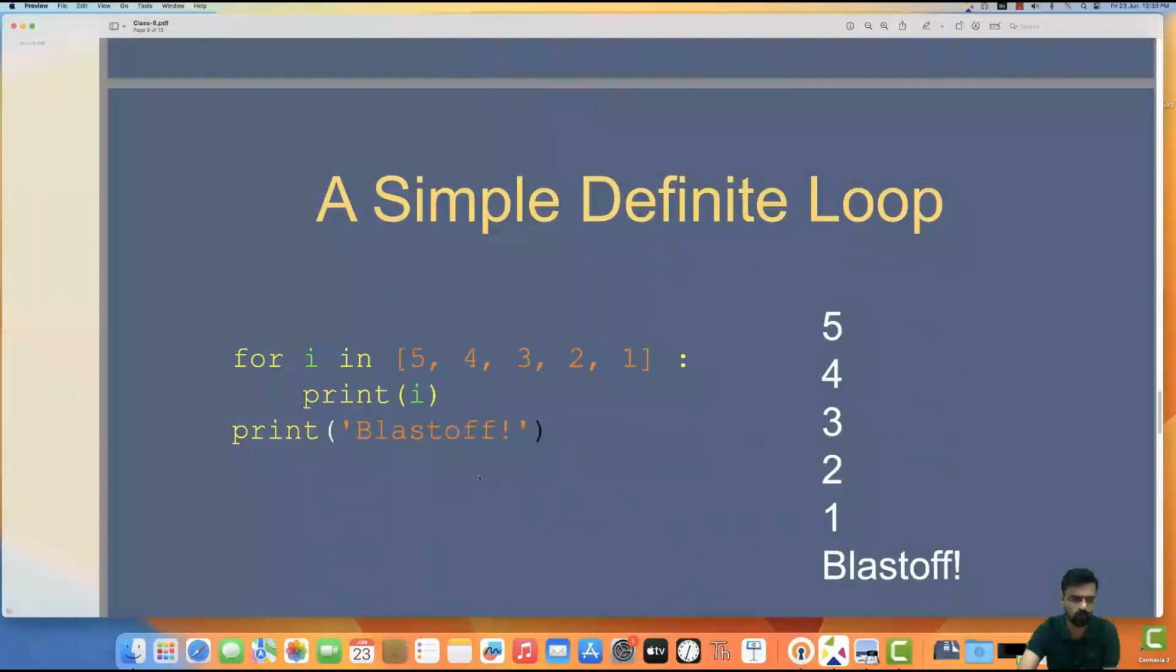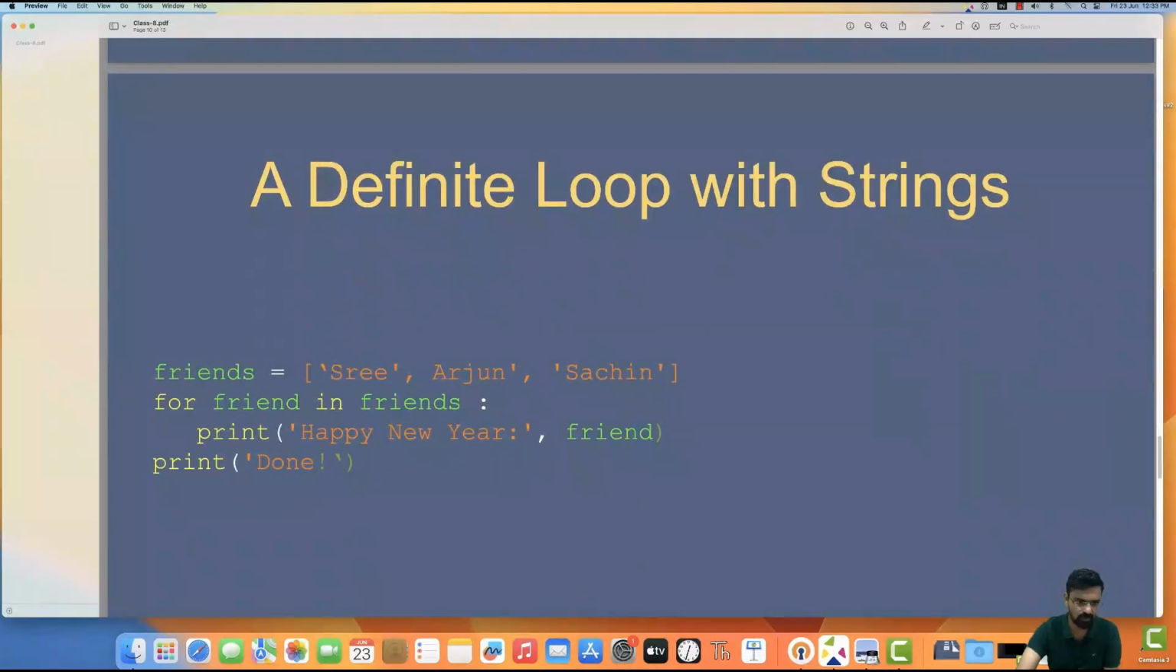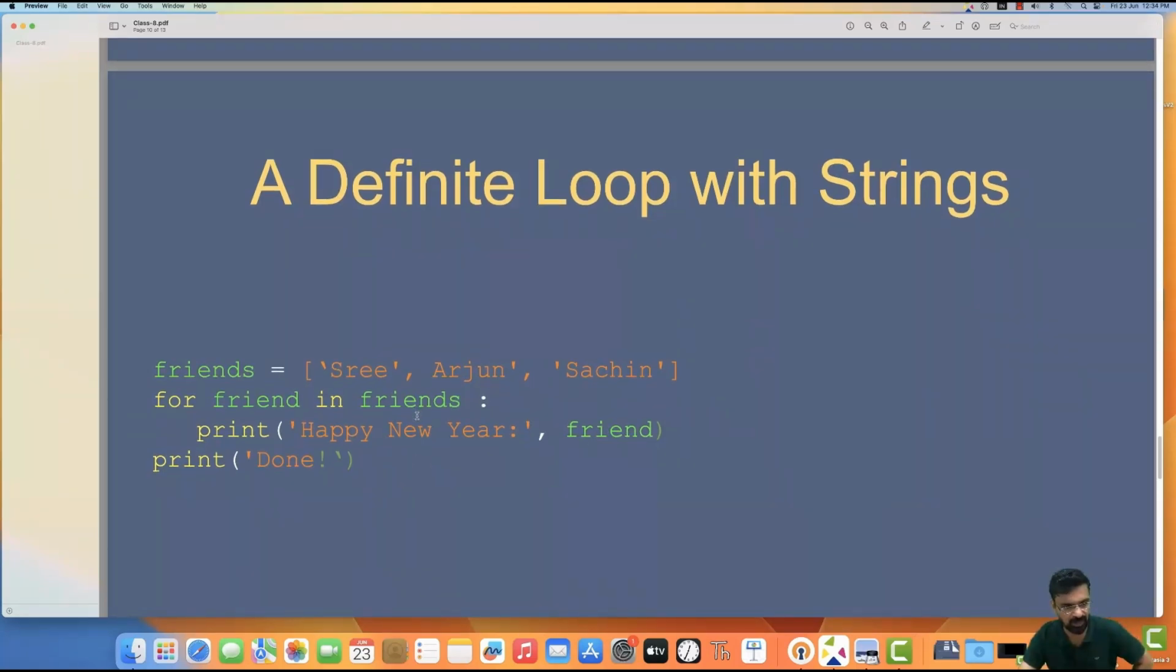Definite loop: for i in 5, 4, 3, 2, 1 in open brackets, print i. It prints 5, 4, 3, 2, 1, and then finally it will print blast off. This is a single statement loop which prints i. Are strings also possible in a definite loop? Friends is equal to Sri, Arjun, Sachin. For friend in friends, print Happy New Year friend. Done. You can experiment with this in the console and see what you get as a print.